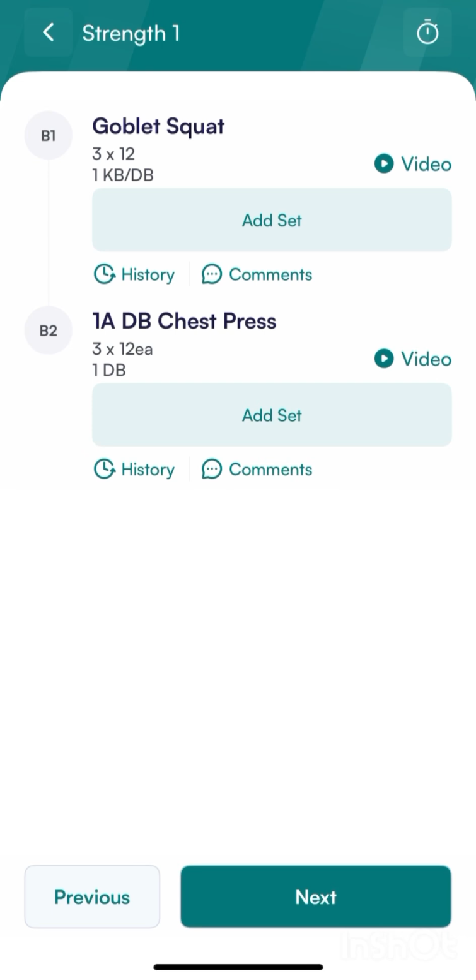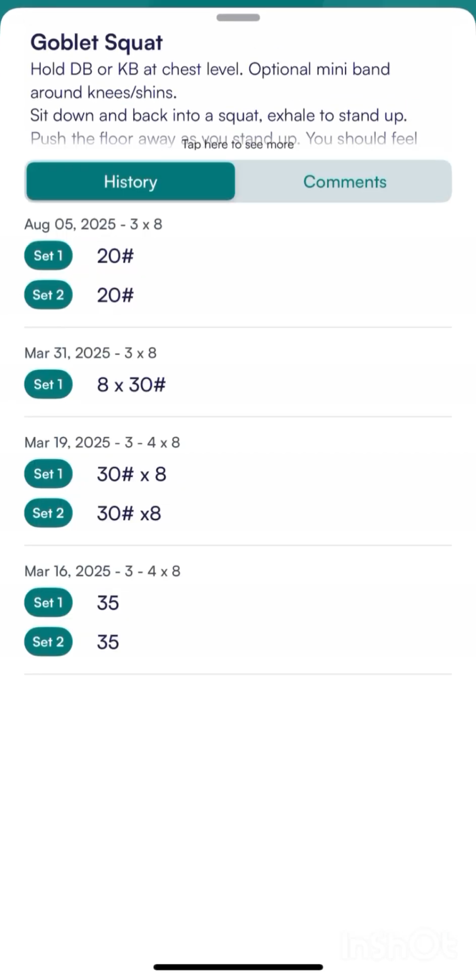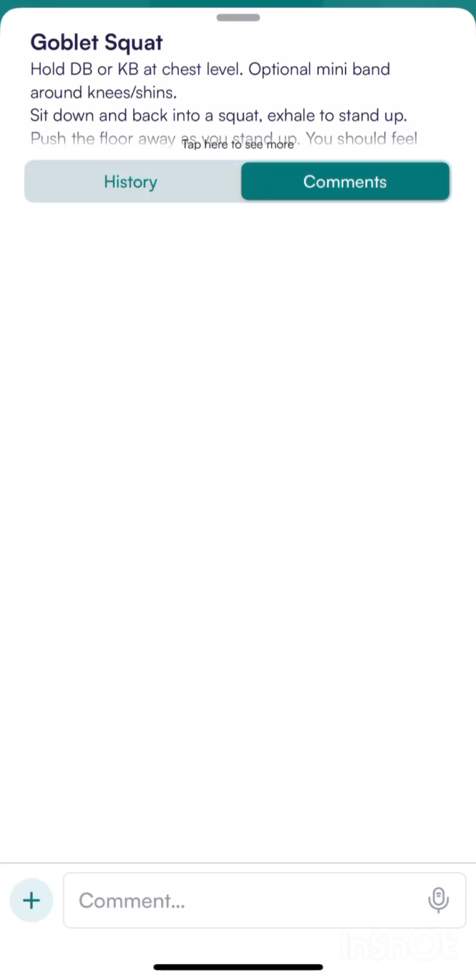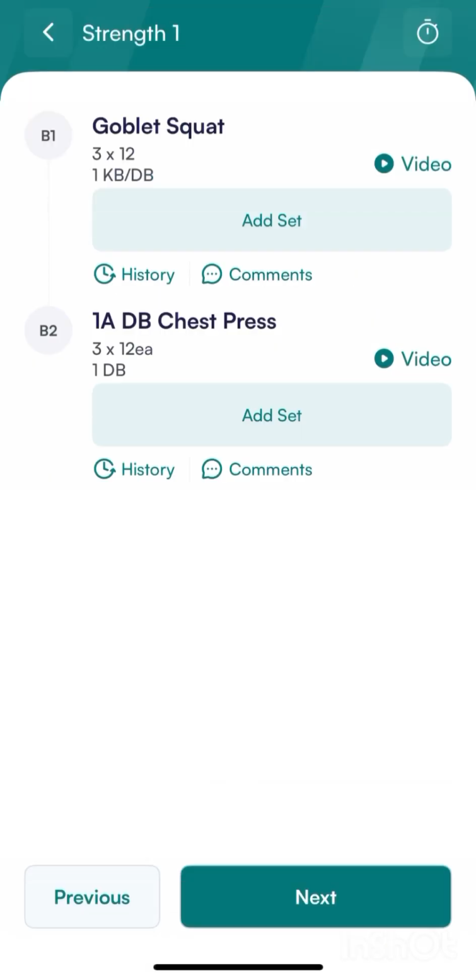If you have questions, you can make a comment. So you'll see history there. You can write a comment for me. You can tell me how it's going, anything that's not working, if you need a modification, if you're having any pelvic floor symptoms, whatever the case may be. So then you just hit next when you're done with those 2 exercises.